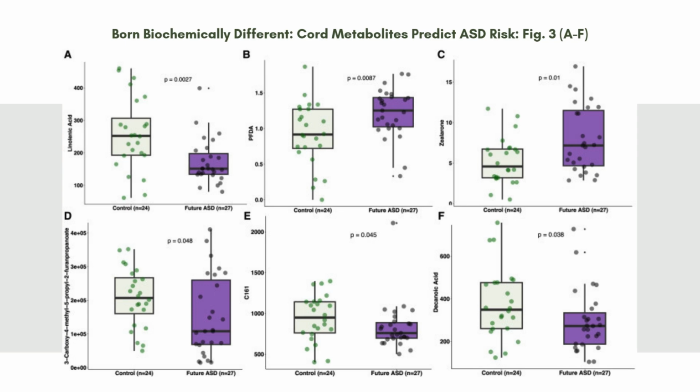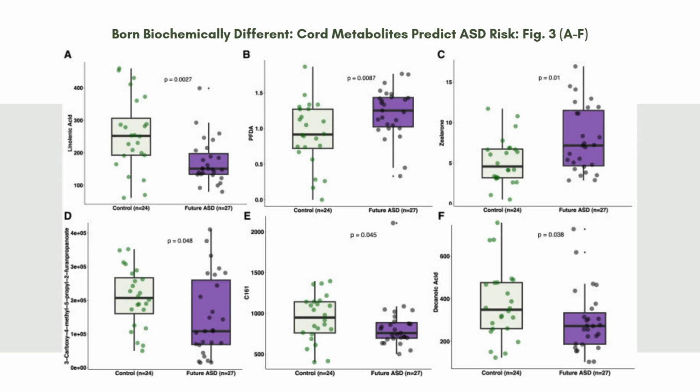Panel A shows a slightly lower level of methionine in the ASD group, and methionine is a non-protein amino acid, and its depletion may point to disrupted sulfur amino acid metabolism, a pathway that's often linked with neurodevelopmental disorders. Panel B shows an elevated IPPA, which stands for isopentyl pyrophosphate. This is a metabolite involved in isoprenoid biosynthesis. This can influence immune signaling and inflammation.